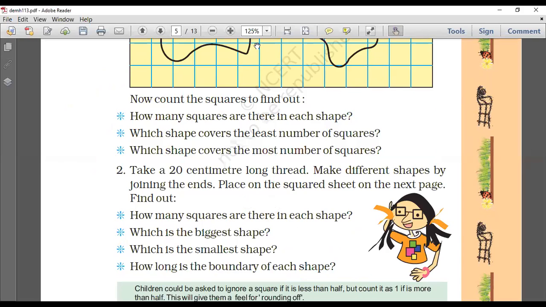All right. Yes, and then there is this activity which you must do, all of you. This is your homework. Take a 20 centimeter long thread, make different shapes by joining the ends. Place on the squared sheet on the next page. Find out how many squares are there in each shape, which is the biggest shape, which is the smallest shape, how long is the boundary of each shape. This is an activity that you all must do.